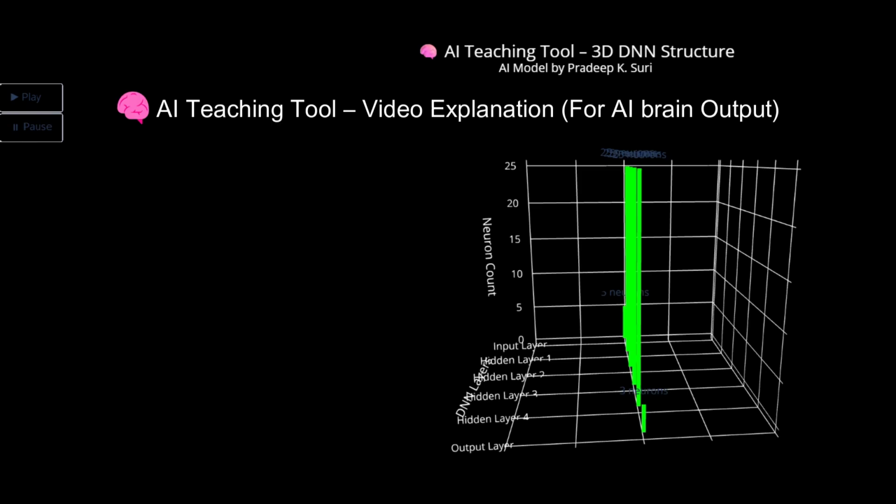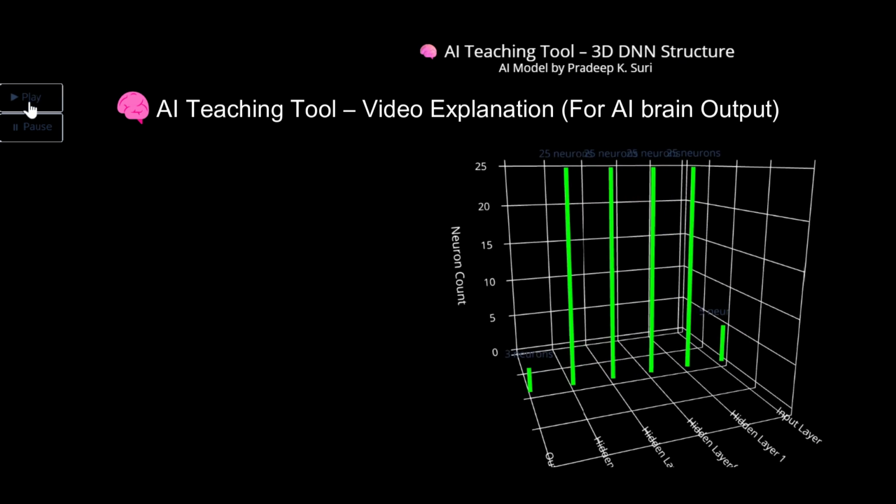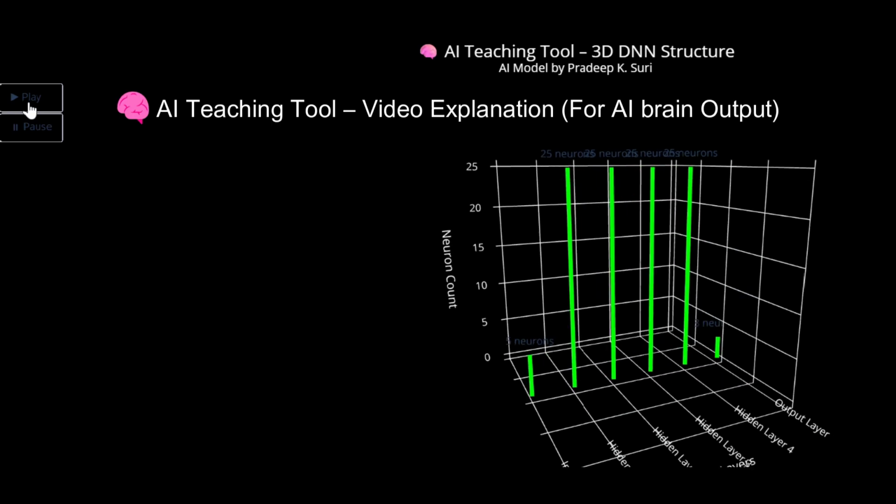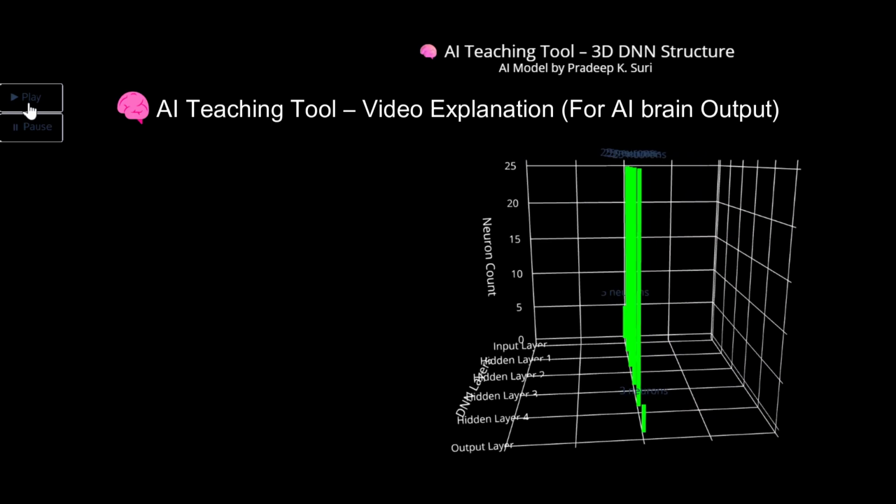Suggested exam questions. 1. MCQ: What does a taller bar in the 3D DNN teaching tool represent? A. More layers. B. More inputs. C. More neurons in that layer, the correct answer. D. Higher output values.